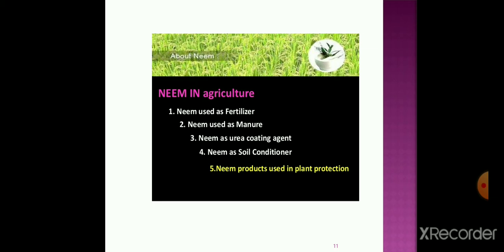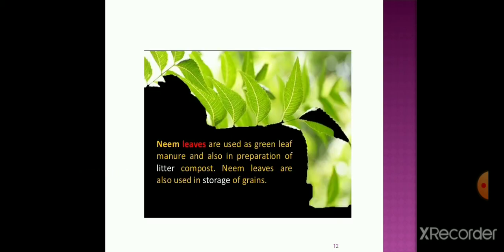Neem in agriculture. What are the different applications of neem in agriculture? This neem plant is used as a fertilizer as well as a manure. Then neem is used as a urea coating agent, as a soil conditioner, and also in plant protection. These are the different importances in agriculture. Now we will see the different parts of the neem. Neem leaves are used as green leaf manure and in the preparation of litter compost. Again, these neem leaves are used in storage of grains.